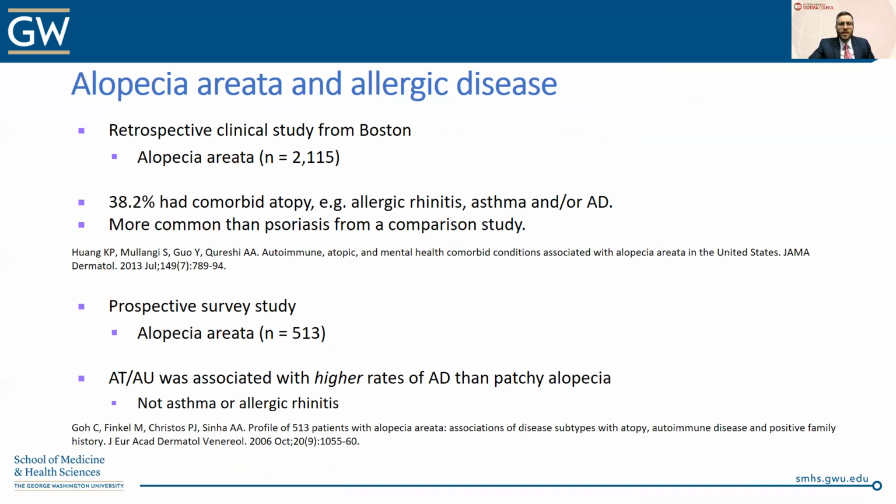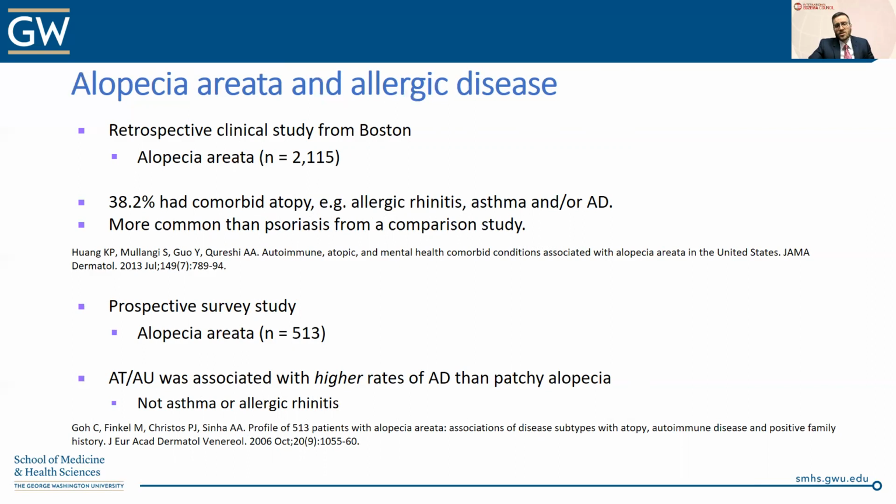So first, I present the data from a retrospective clinical study conducted in Boston that looked at over 2,000 alopecia areata patients and found that 38% had one or more atopic comorbidity, including allergic rhinitis, asthma, atopic dermatitis. And that was a higher prevalence than previously observed for atopic comorbidities amongst the psoriasis population from that same cohort.